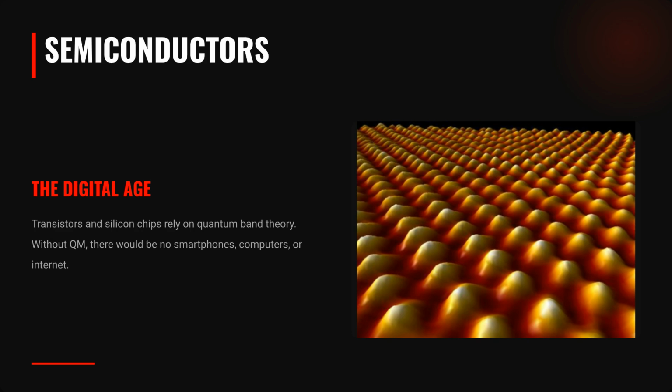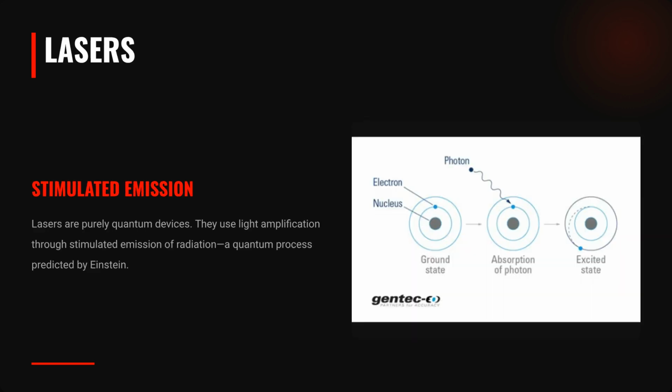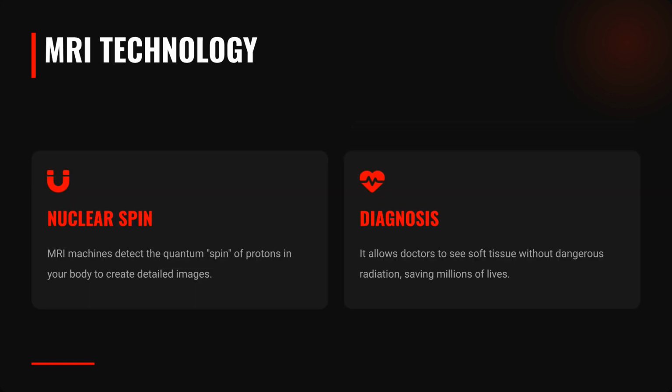Semiconductors, transistors, and silicon chips rely on quantum band theory, making computers and the internet possible. Lasers are purely quantum devices, relying on stimulated emission, a process predicted by Einstein to amplify light. MRI technology detects the quantum spin of protons in the body to create detailed diagnostic images, allowing doctors to see soft tissue without dangerous radiation.